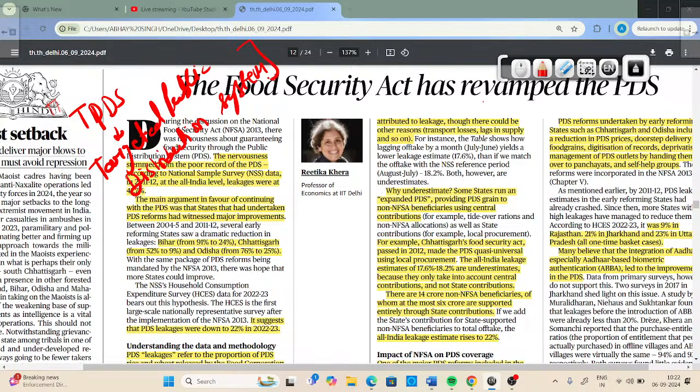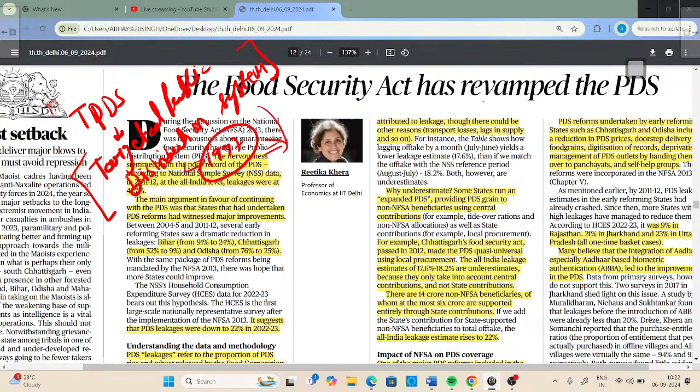I'm not talking about the public distribution system here; I'm talking about the targeted public distribution system, which was launched in 1997, and this TPDS was solely focusing on the poor of this country. That's why it was known as targeted public distribution system, because it was targeting the poor of our country. So remember this thing: the targeted public distribution system was launched by the Government of India in 1997 to mainly focus on the poor of this country. Now let's dive deep into this article.